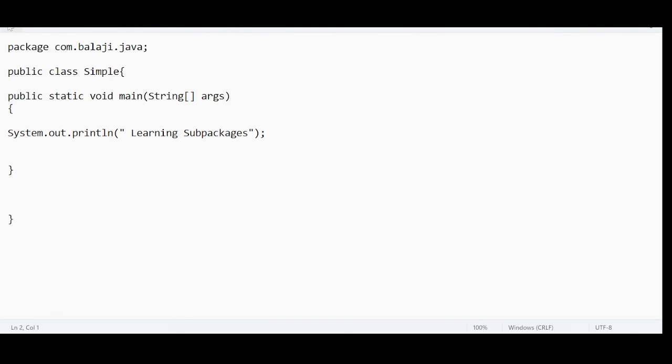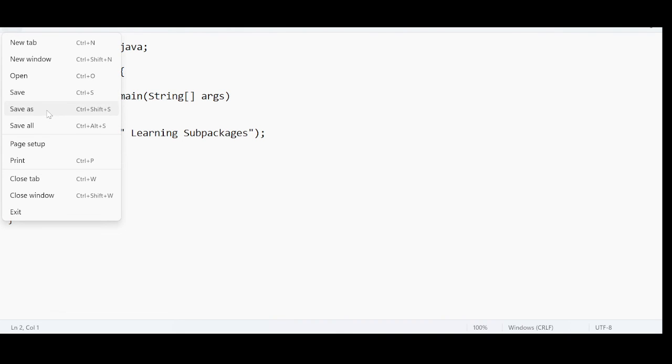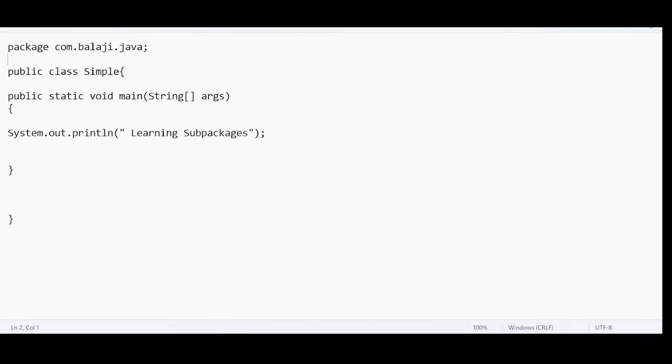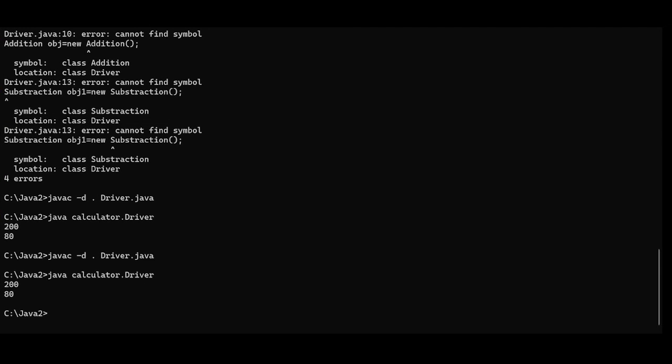Right, let me save this file. Save as. The file name should be what? The same as the class name. Simple dot java. Saved successfully. Now I need to perform the compilation.